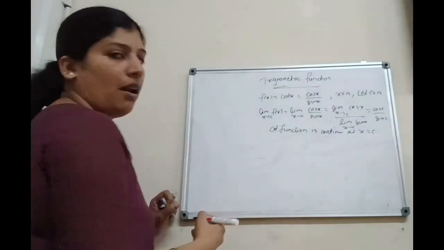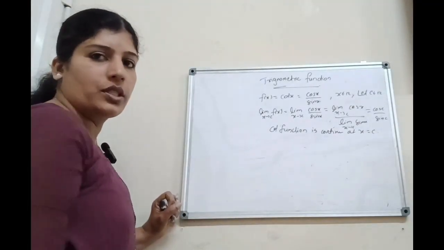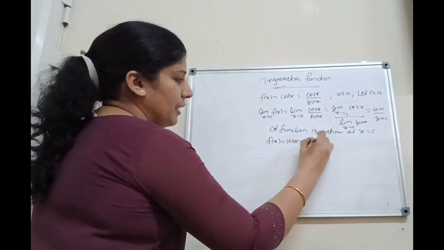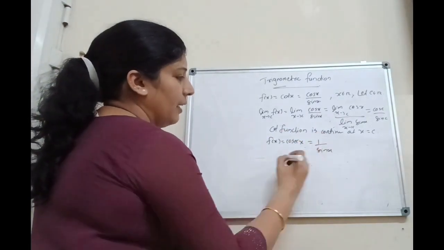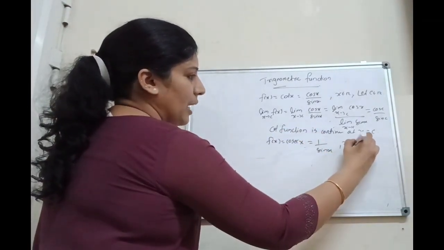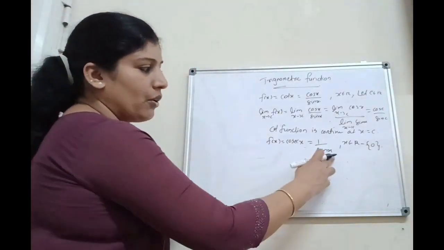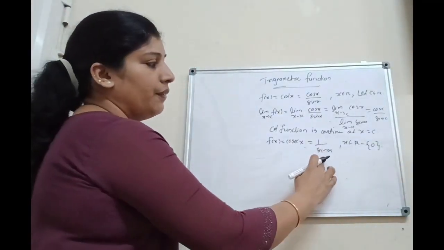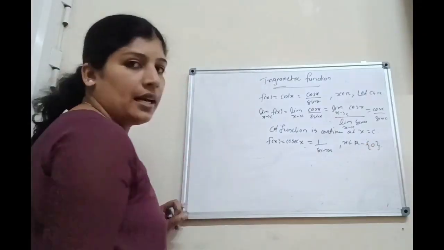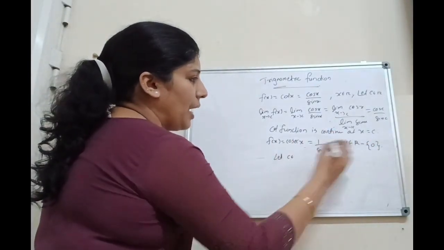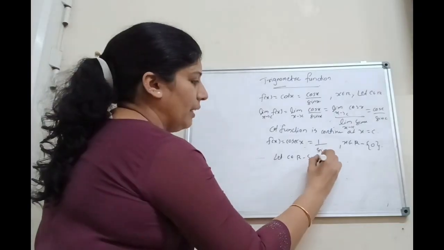Next is the reciprocal of sine function, that is cosec. f of x equal to cosec x. That implies it is equal to 1 by sin x. Here x belongs to R minus the set {0}. Here sin 0 is 0, therefore the function is not defined. Therefore, here the domain is R minus the set {0}. Then let c belongs to R minus the set {0}. What happened here?